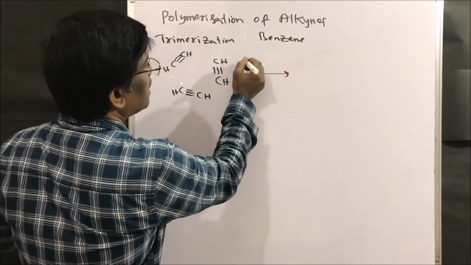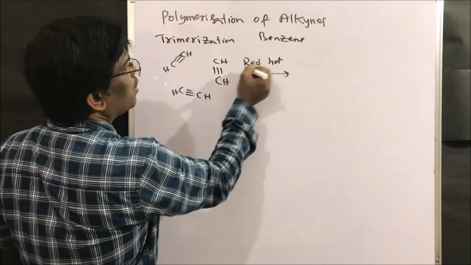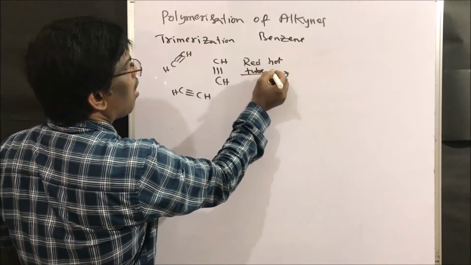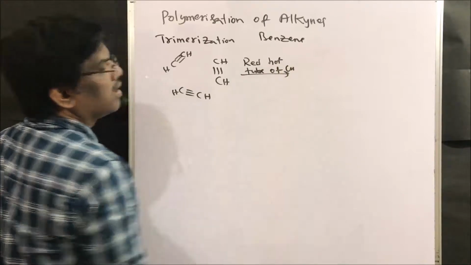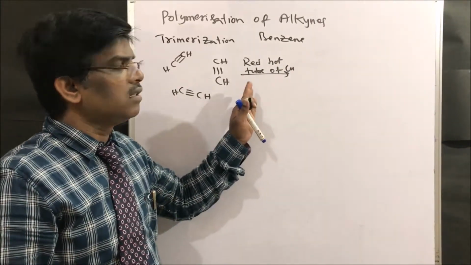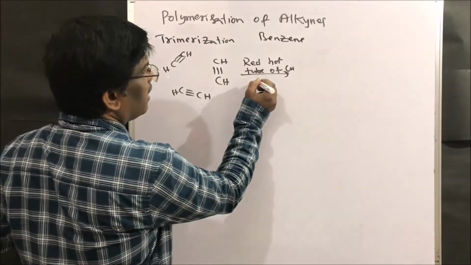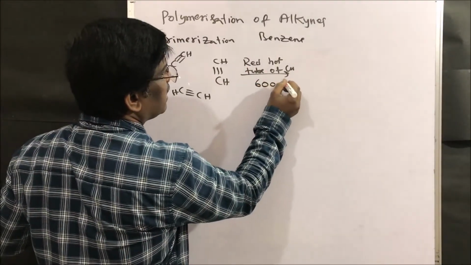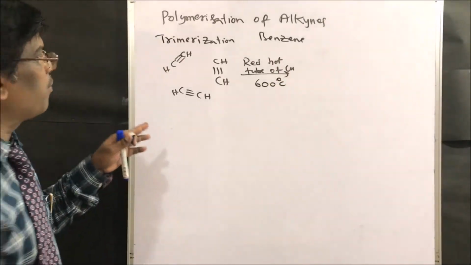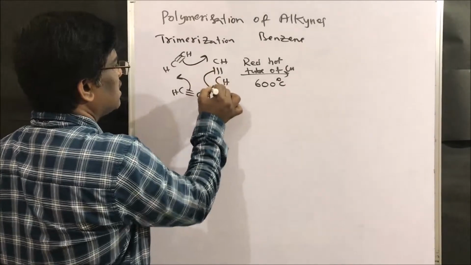So red hot tube of copper, it is very important friends. So when I pass this acetylene through red hot copper tube at around 600 degrees centigrade, I am going to get, so this is the reaction.